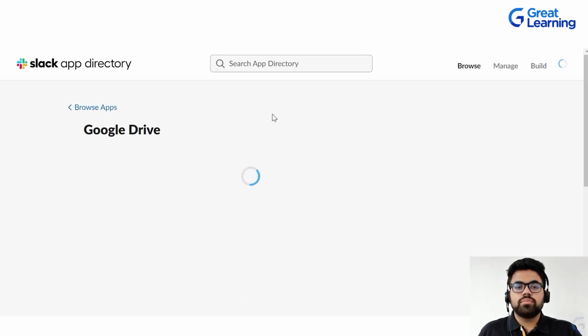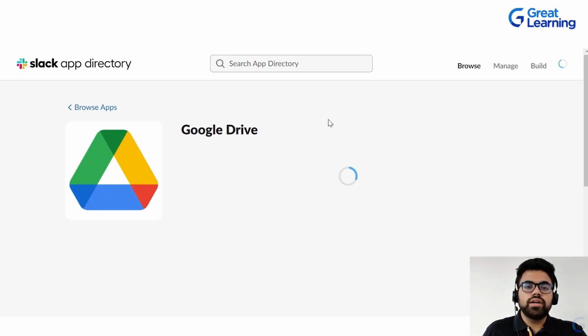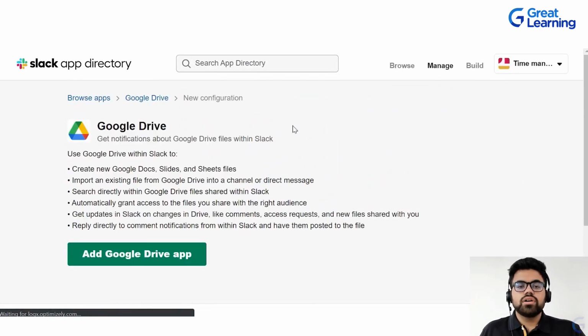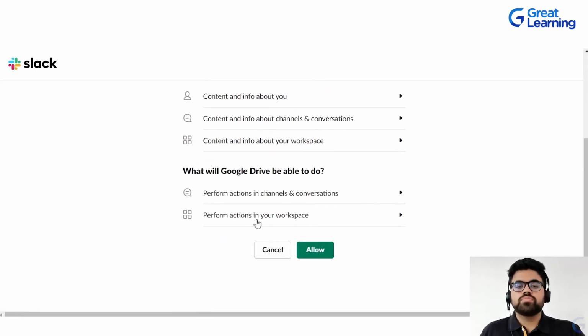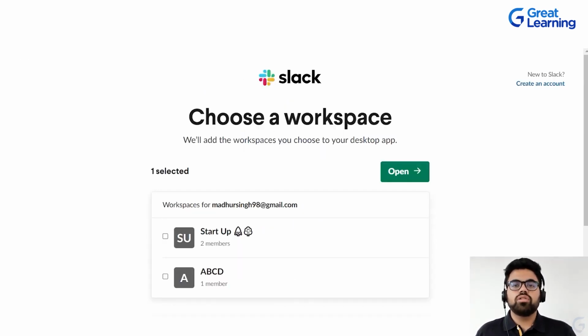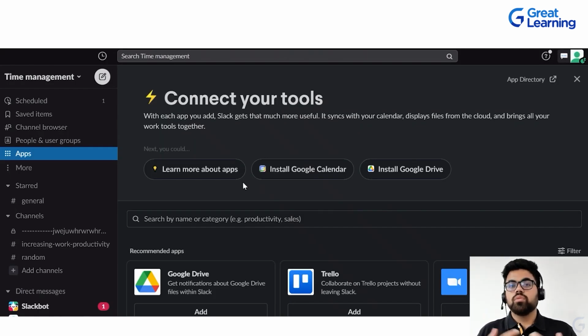You can just click on this, then it will show you the Google app directory. You can add it here, add to Slack. All right. So if you allow these permissions, it will get added to Slack project management, right? It is always advisable to use more of these apps if your productivity increases manifold from this. You can add Google Calendars, Google Drive, all sorts of ways in which you can increase your productivity, right?